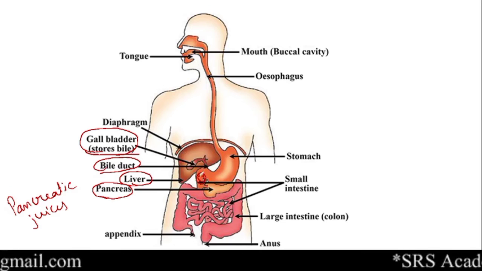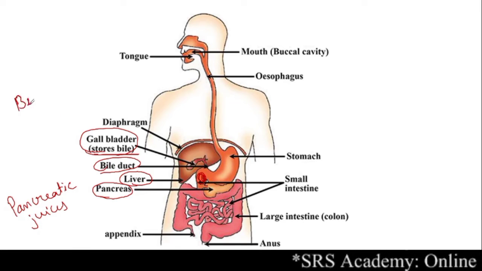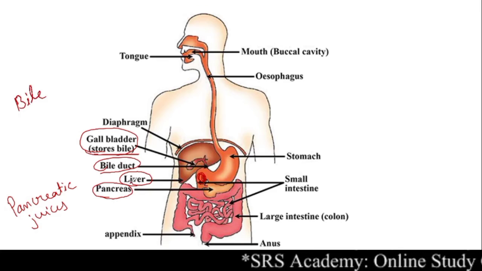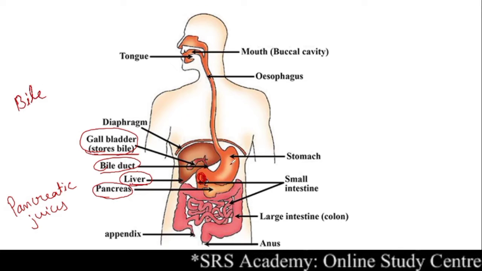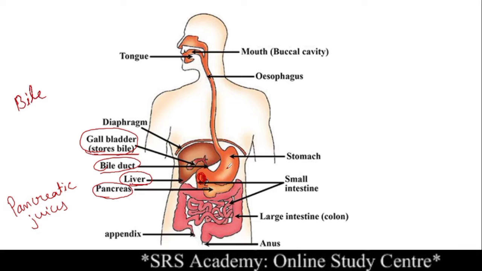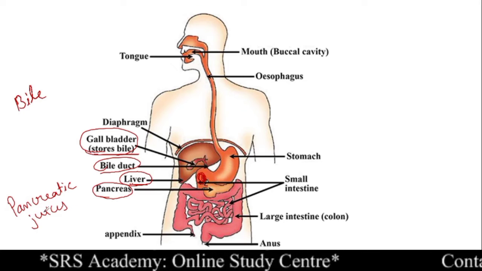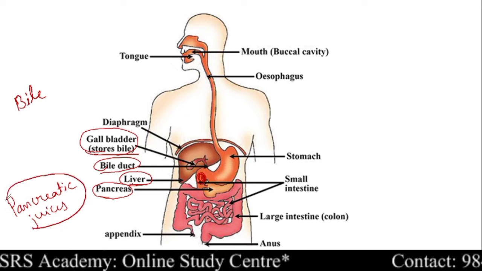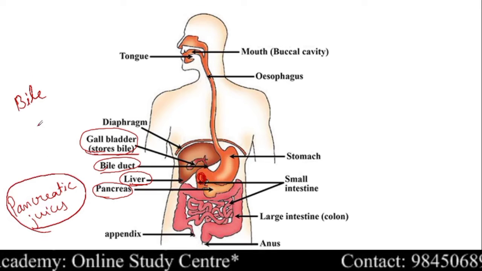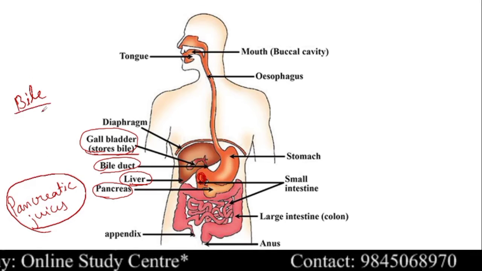So here it is secreted. Then what is the function of this bile? Now we will look into the function of bile which is secreted by the liver. As we said, the food which is coming from the stomach is acidic, and this acidic food must be converted into alkaline for the action of pancreatic juices on this food. It is made by bile. How?